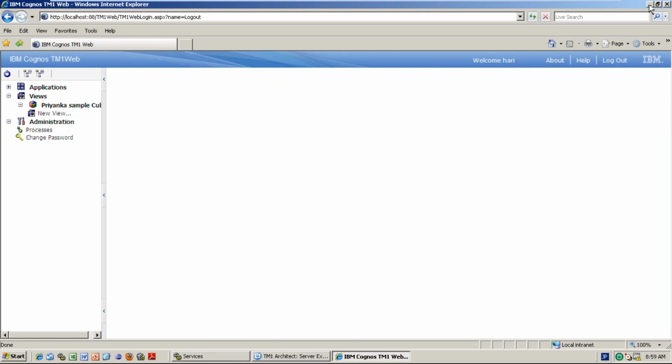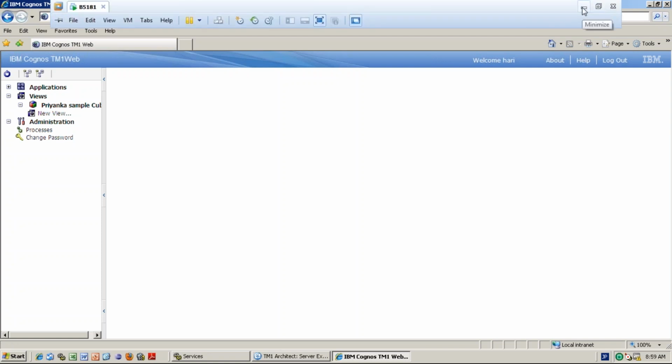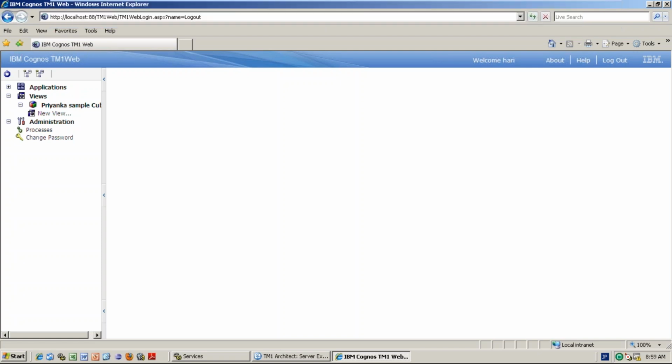You said you would explain something regarding deployment. I told you right now. Whenever you want, you can copy and paste the data folder directly. But when you are copying, only one thing you need to remember. For example, if you are copying the architect, meaning a Turbo Integrator process related file, in the Turbo Integrator you will have the development user ID and password, right? Before copying, you change it to production and then you save it.